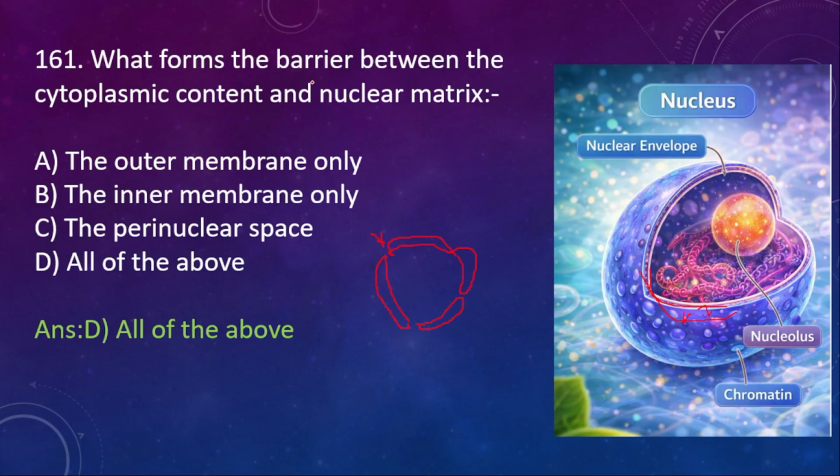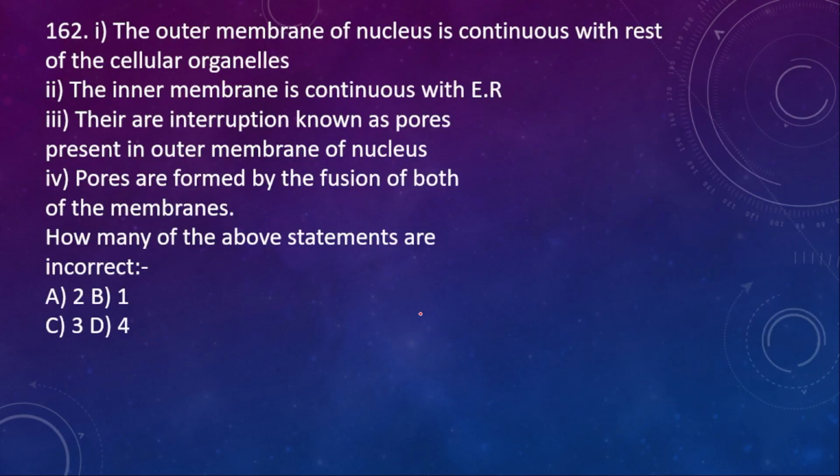Here, what forms the barrier between the cytoplasmic content and the nuclear matrix? The barrier includes the outer membrane, the inner membrane, and the space between them, called the perinuclear space. So all of them are right.